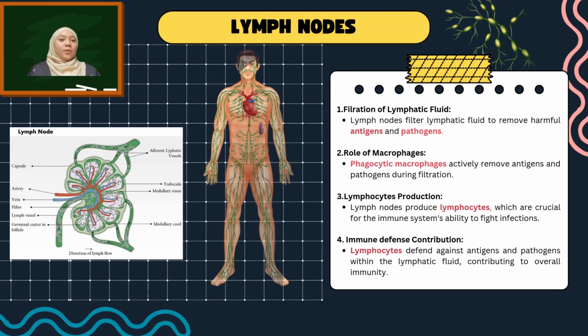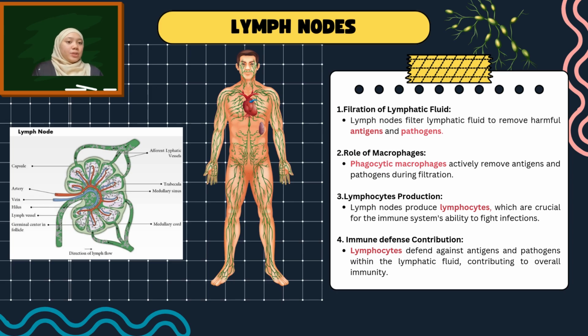Now, let's talk about lymph nodes. These small structures act as filters for lymphatic fluid, trapping harmful substances like bacteria, viruses, and toxins. Lymph nodes have several key roles. First, they filter the lymph fluid to remove harmful substances. Second, they contain macrophages, which engulf and destroy these harmful invaders. Third, they produce lymphocytes, which play a vital role in fighting infection. Overall, they contribute to the body's immune defense system.